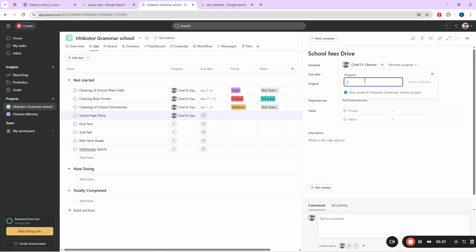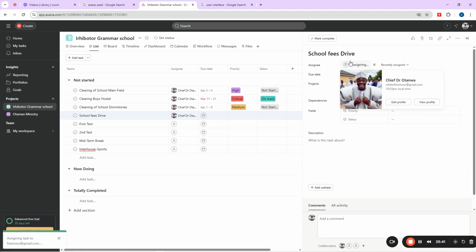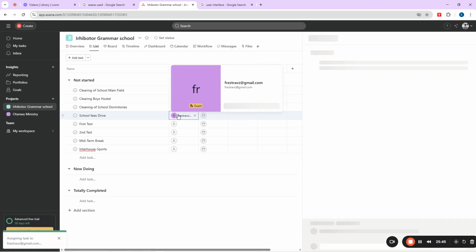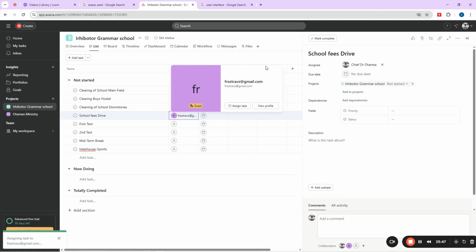So you can actually put more people here. You can put this guy as the person that will handle that task with the co-teacher. Maybe the person to supervise them, right? You can now add him up. You see, we have now added him there, so he's going to be the one that will do this task with the other teachers there. That is just how it was, guys.